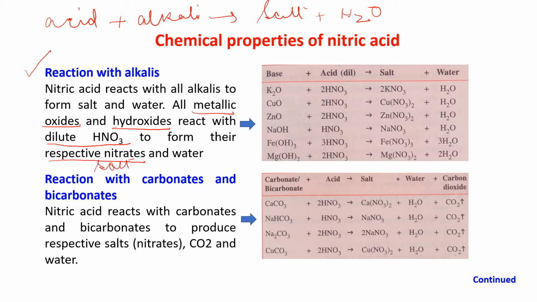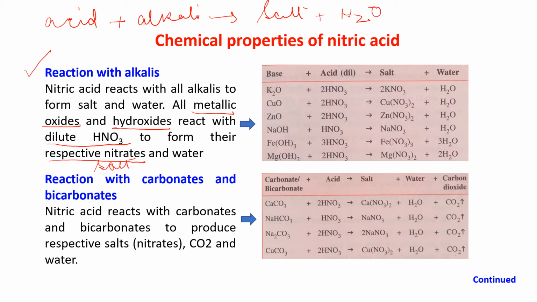Since it is nitric acid, its ion, the nitrate ion, is produced. In the last slide you have seen H plus and NO3 minus. So the respective nitrate salt will be produced, and water.